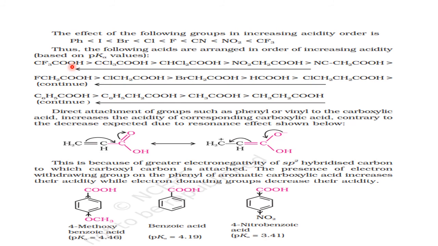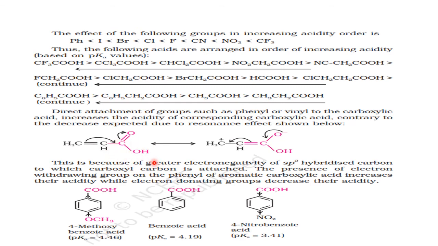So the most powerful organic acid is trifluoroacetic acid. Trifluoroacetic acid is a very powerful organic acid. That depends upon the electron withdrawing nature. So all these are explained on the basis of attachment to the COOH. Please practice this series and the acidic strength, from least to the most.